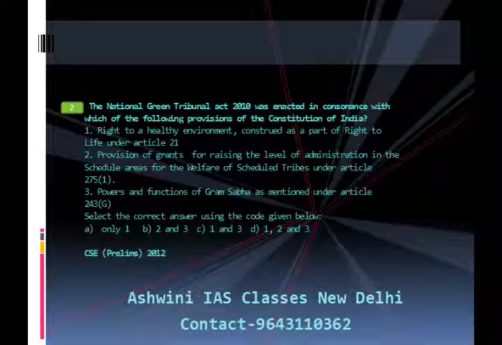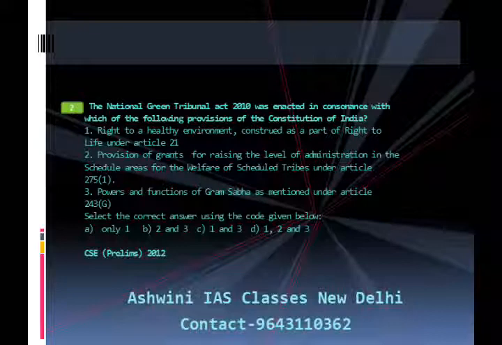Second, provision of grants for raising the level of administration in the scheduled areas for the welfare of scheduled tribes under Article 275(1). Third, powers and functions of Gram Sabha as mentioned under Article 243G. Select the correct answer using the code given below. A, 1 only; B, 2 and 3; C, 1 and 3; D, 1, 2 and 3.